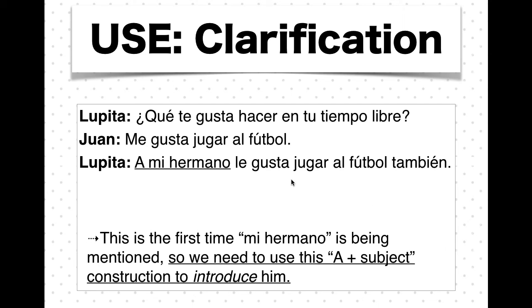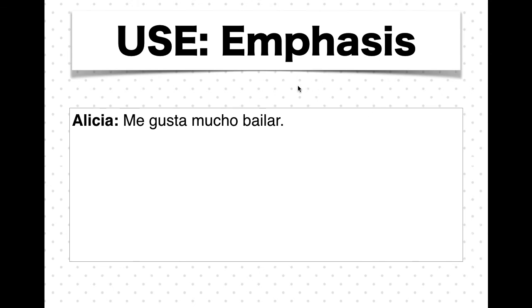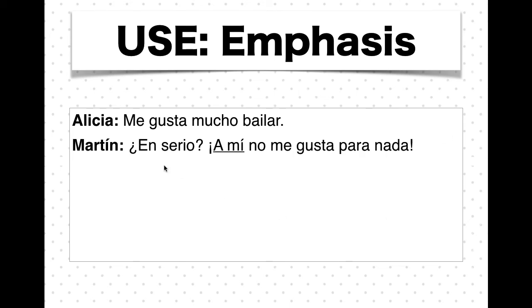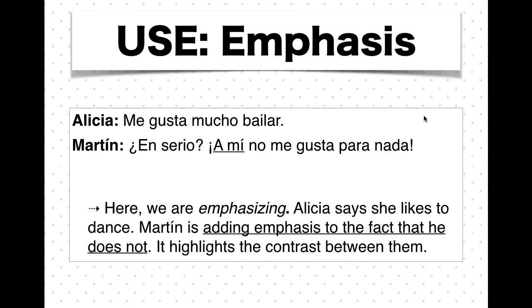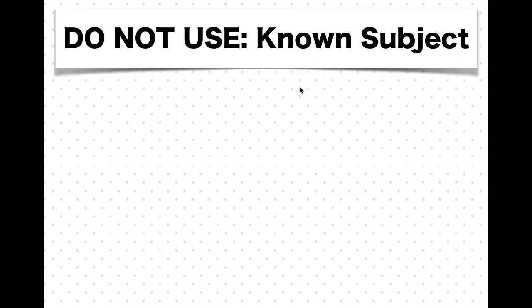Another really good use of this structure is when you are trying to add emphasis. Here we have Alicia saying, me gusta mucho bailar. She says, I like to dance a lot. And then Martín says, ¿En serio? A mí no me gusta para nada. For real? I don't like it at all. Martín's addition of a mí is adding emphasis to the fact that he doesn't like to do what Alicia just said she does like to do. So he's kind of highlighting the difference between them.